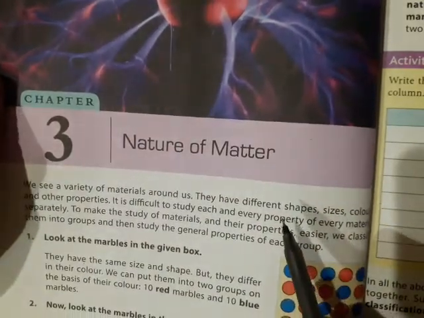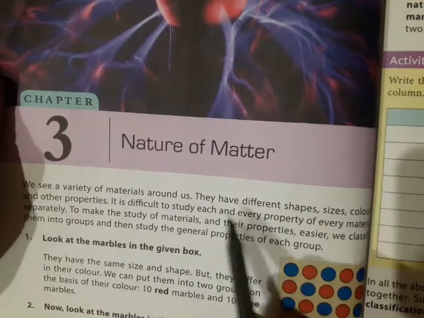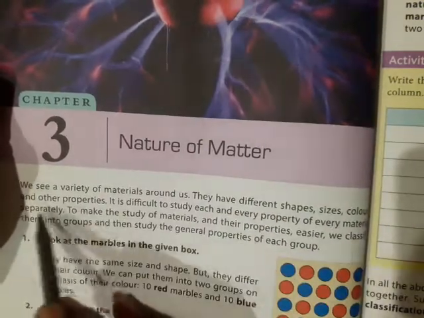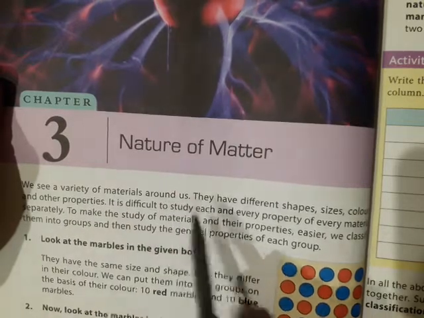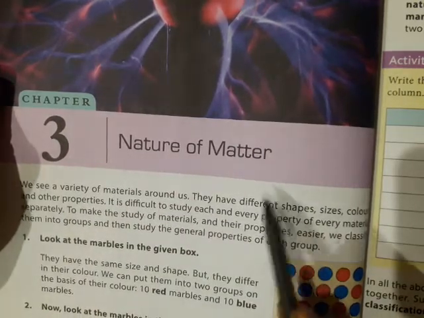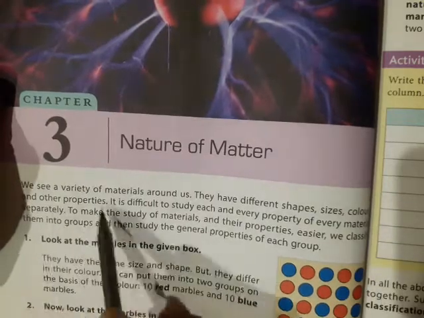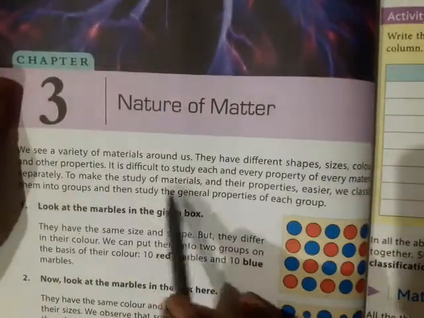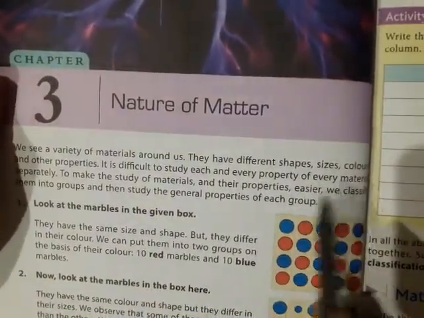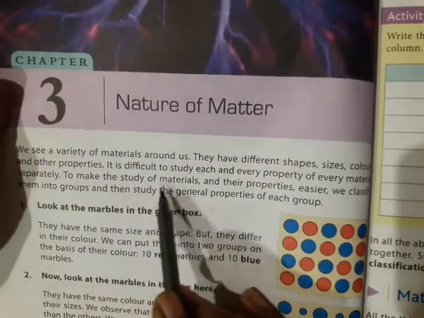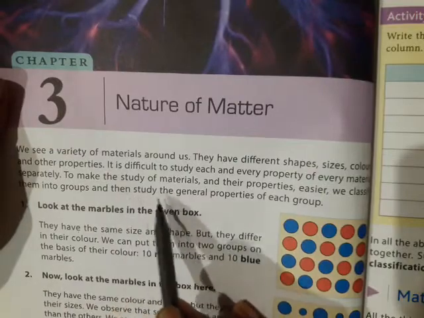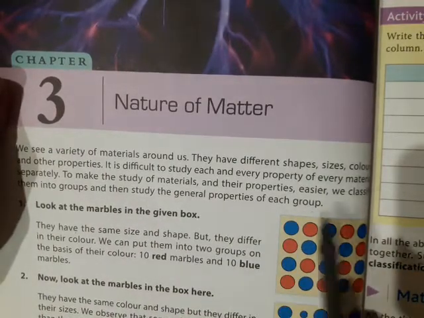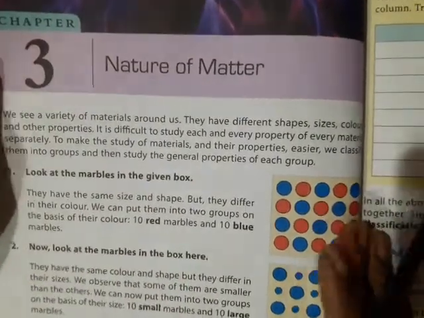Here, nature of matter. Matter means that which occupies space and has different shapes, sizes, colors and other properties. We see a variety of materials around us. It is difficult to study each and every property of every material separately. To make the study of materials and their properties easier, we classify them into groups and then study the general properties of each group. Okay, you know this thing.